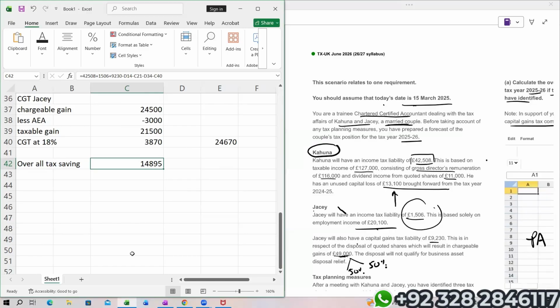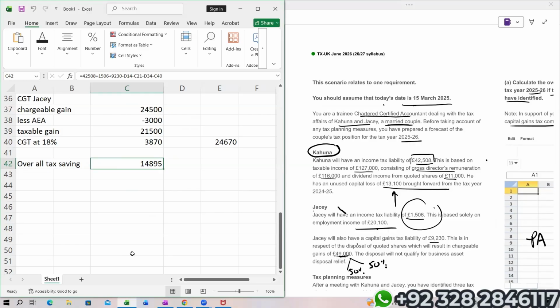But don't worry at all. First, you have to attempt both questions by yourself. If you have any queries, you can always ask me directly in the relevant WhatsApp groups. Second, in coming live revision classes, we are going to discuss the remaining two questions of June 2026 as well.